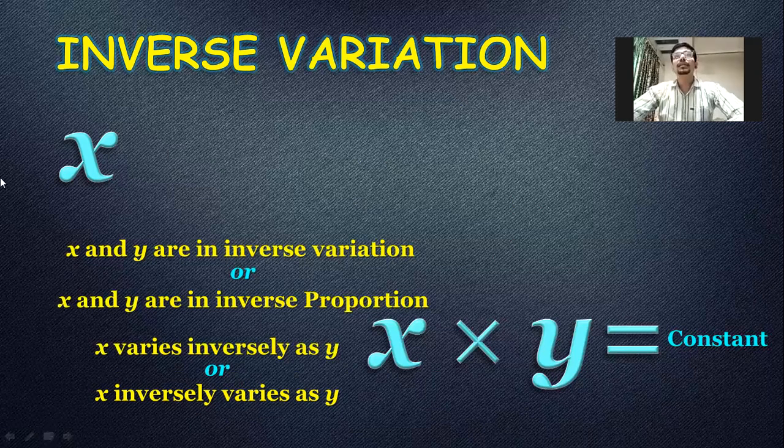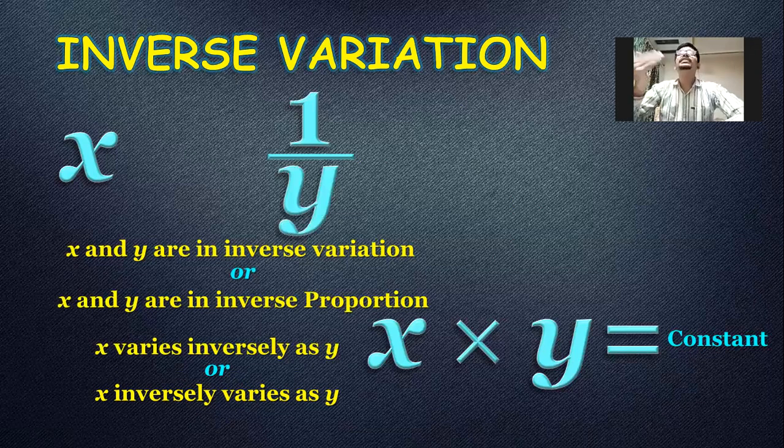Hence the reason in inverse variation, in the symbolic form, the first quantity is kept as it is, x, nothing changes. In the second quantity I'm going to take the inverse of the second quantity. That means I'm going to take the reciprocal. 2 became 1/2, 5 I said 1/5, so what will y become? 1/y. I hope you are clear with this. This is the format in which inverse variation is explained, right?